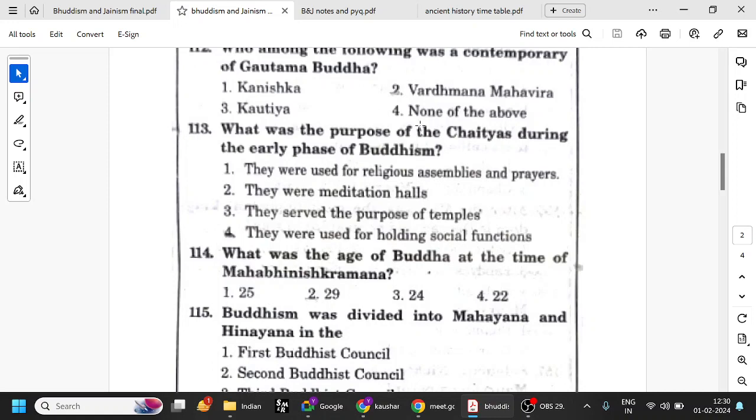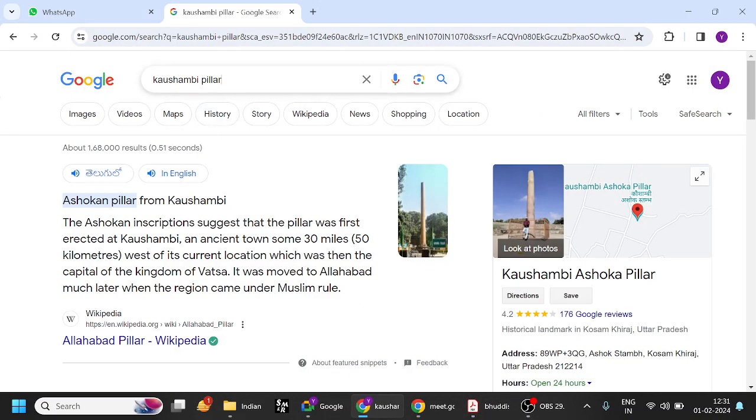What is the purpose of Chaityas during the early phase of Buddhism? In general, the Stupa is the burial mound, the Chaitya is the prayer hall, and the Vihara is the resting place. Okay, generally that is what is said.